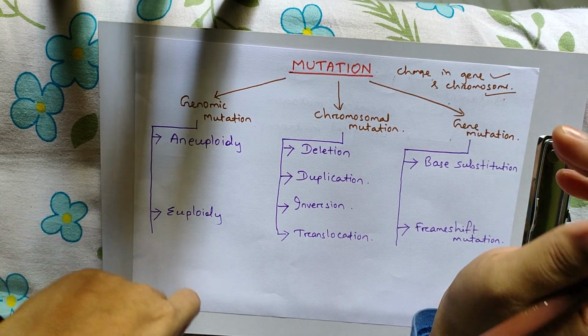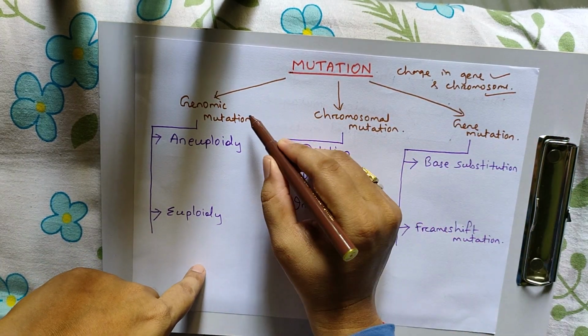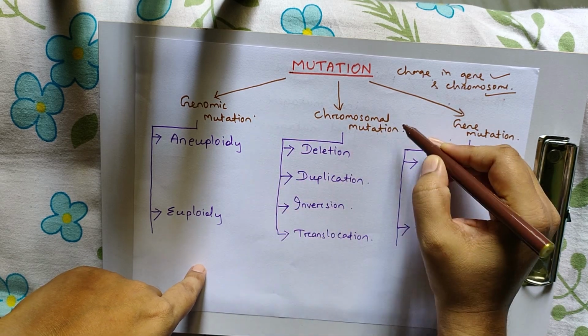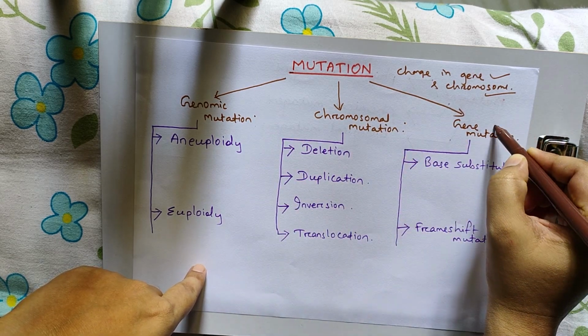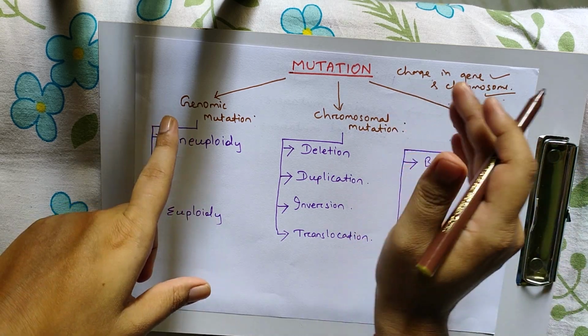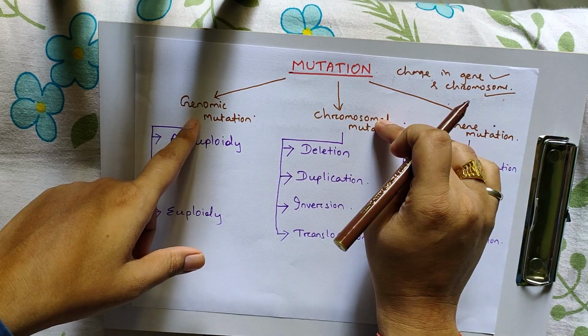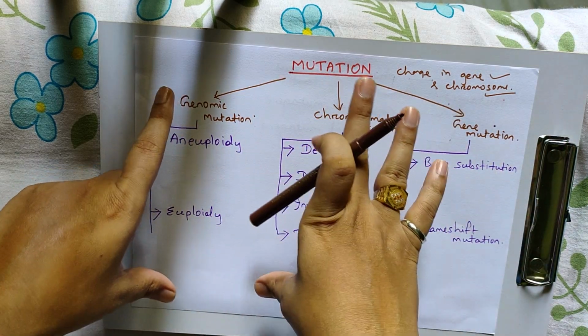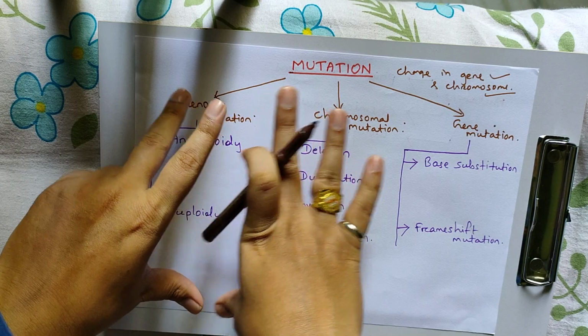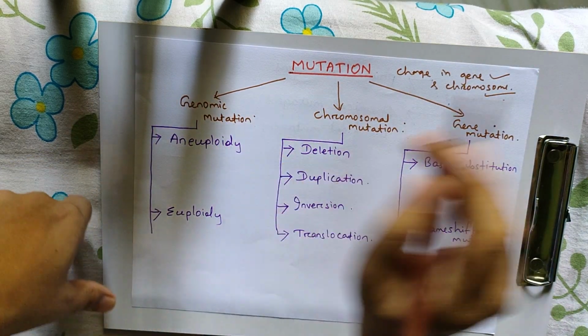Mutation is generally categorized into three different types, that is genomic mutation, chromosomal mutation and gene mutation. In some books, mutations are also mentioned as two types, chromosomal and gene. In that case, genomic and chromosomal are categorized into one, that is chromosomal. Here we elaborate this in three different kinds. First one is genomic mutation.